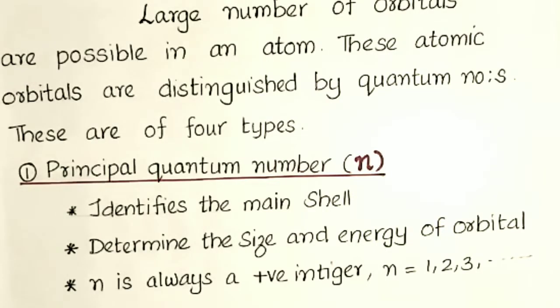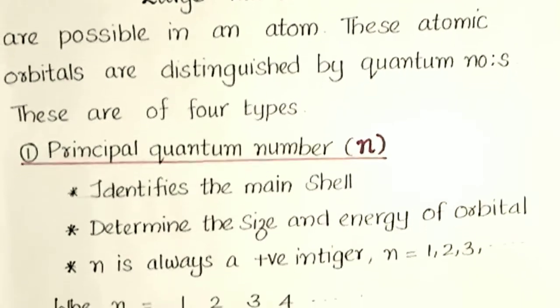As the value of n increases, the size and energy of the orbital also increase.